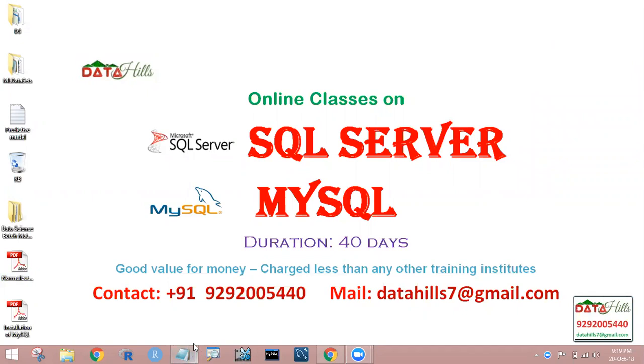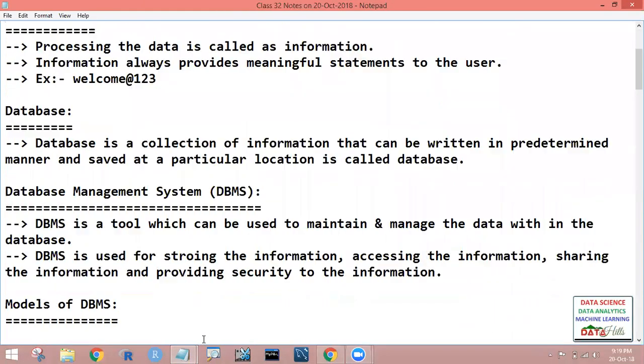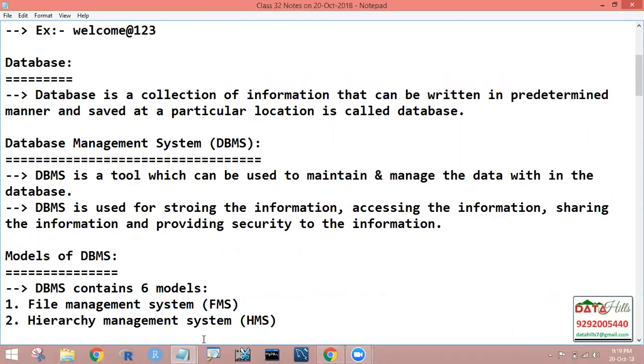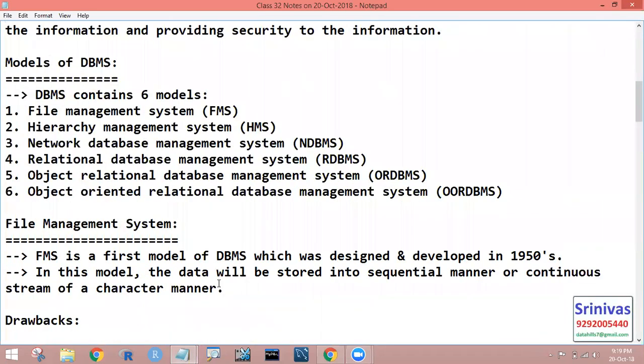Right. In the last session, we discussed the introduction part of the database management system. In that, what is data? What is information? What is the difference between data and information? What is a database? What is a database management system? Coming to the history of the database management system, what are the models that we have in DBMS? In that, we have 6 DBMS models.